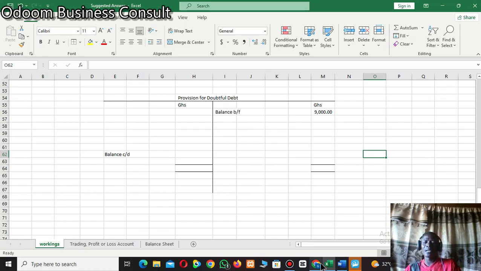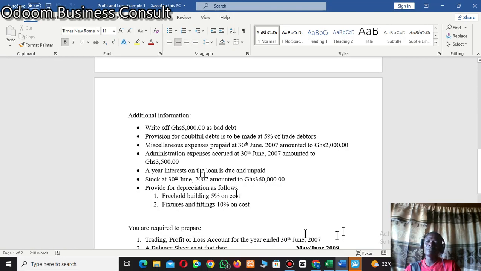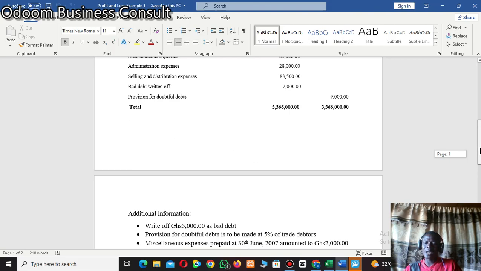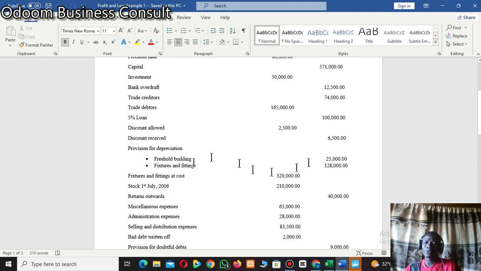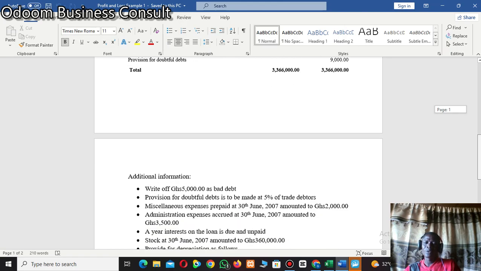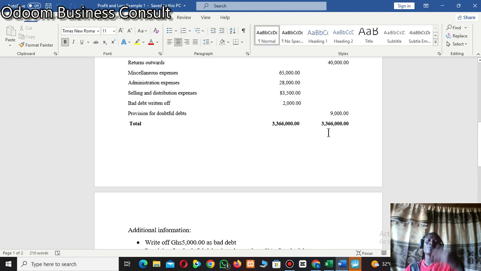So if the one that we see on the face of the trial balance is information relating to the previous year, then we cannot use that one in the trading and profit or loss account. We cannot take that amount and send it to the trading profit or loss account, because that amount has already been catered for, or the treatment has been done in the previous accounting year.